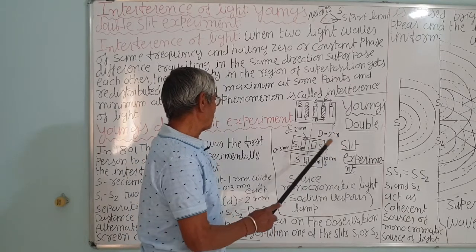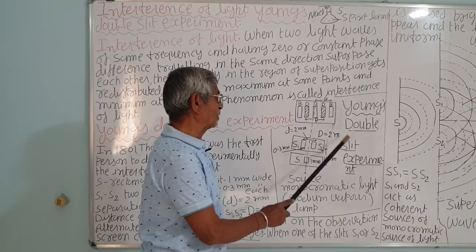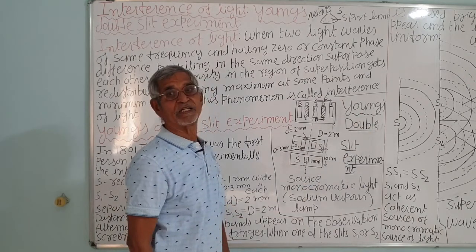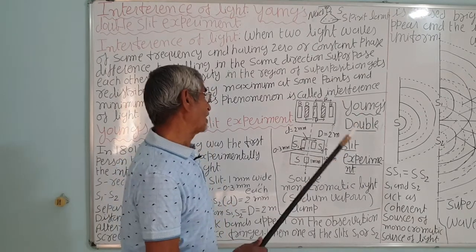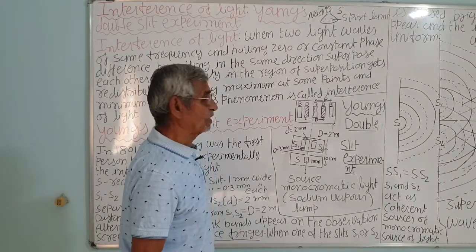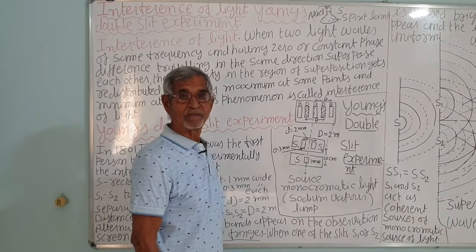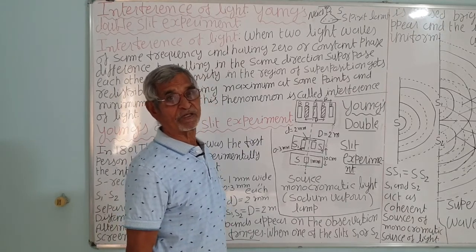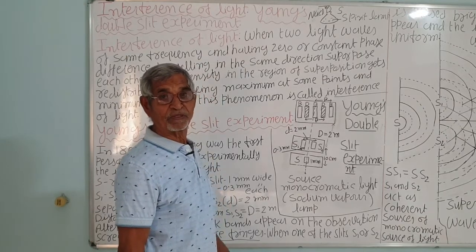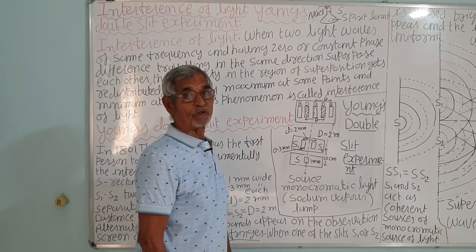When they superpose, if trough superposes with trough, there will be a 2A displacement, and if crest superposes with crest, again there will be a 2A. That is the maximum displacement and maximum intensity. But if trough superposes over crest, there will be destructive interference. The former is called constructive interference because they help each other. Here they oppose each other,